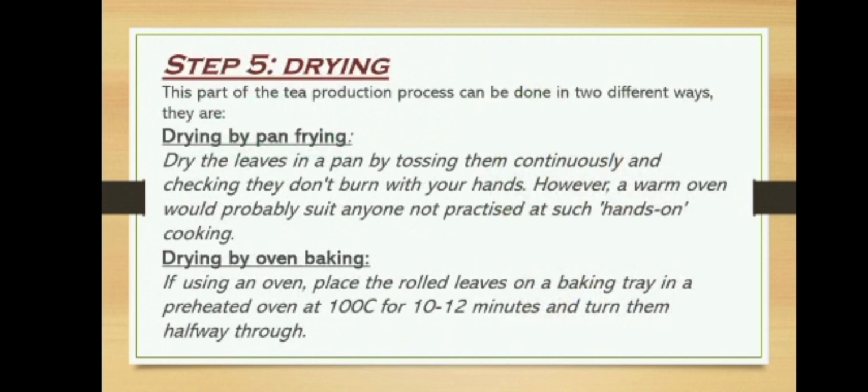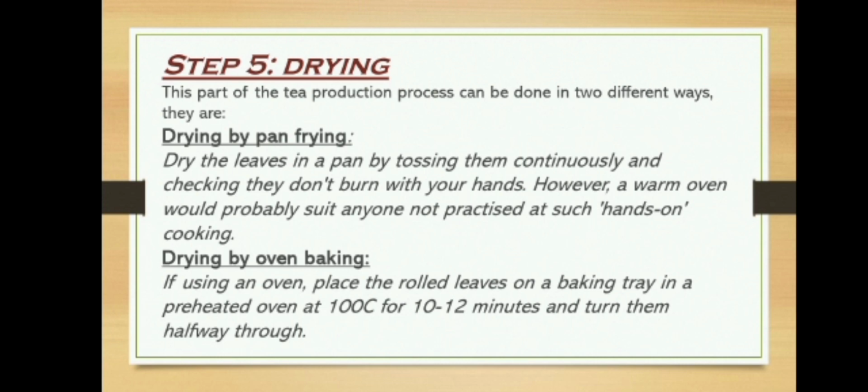Next step is drying. This part of the tea production process can be done in two different ways. They are drying by pan frying and drying by oven baking. Drying by pan frying is to dry the leaves in a pan by tossing them continuously and checking with your hands that they don't burn. However, a warm oven would probably suit anyone not practiced at such hands-on cooking.